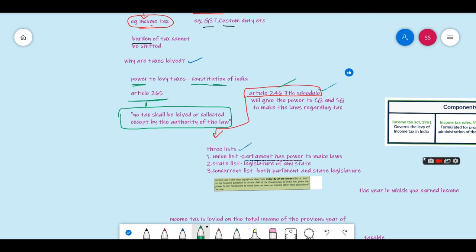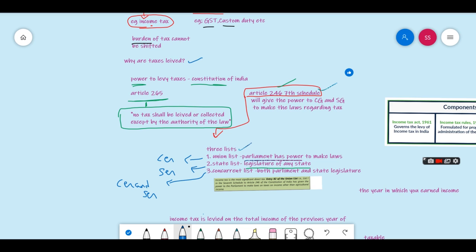In the state list, the legislature of any state, that means the state government, has the power to make laws. And in the concurrent list, both Parliament and state legislature, that means both the central government and the state government, can make laws. So in the union list only the central government can make laws, in the state list only the state government can make laws, and in the concurrent list both CG and SG can make laws.